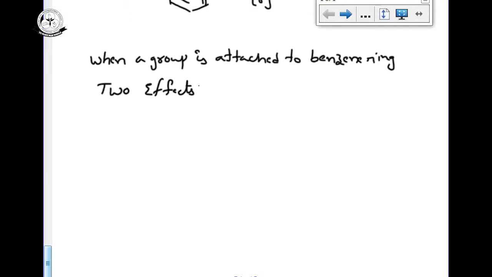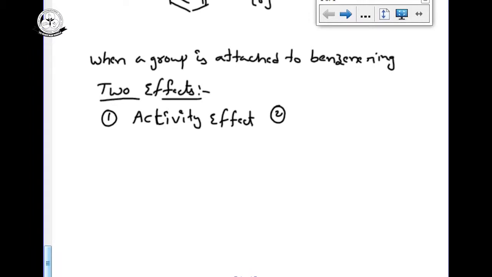Already I explained these two effects in GOC. One is the ring activating or deactivating group, that is the activity effect. The second is the directing effect.